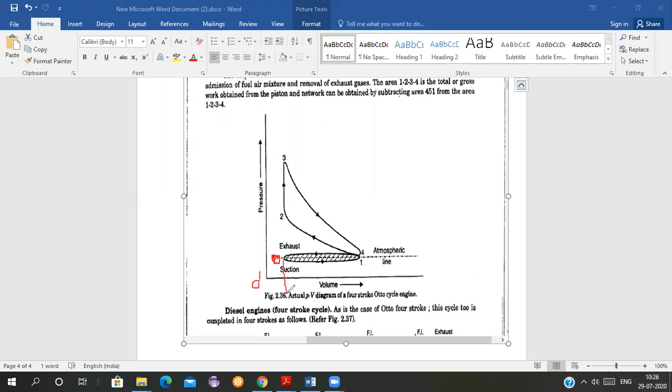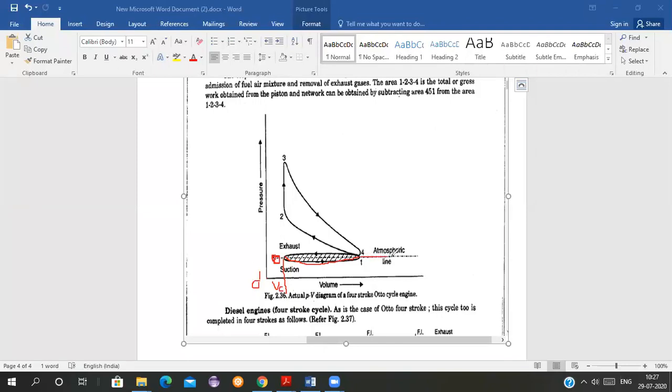Okay. Here the volume is BC. All of you know this. So what is happening in actual is in the suction stroke, the piston is moving from here till the point 1. Here is the atmospheric line.